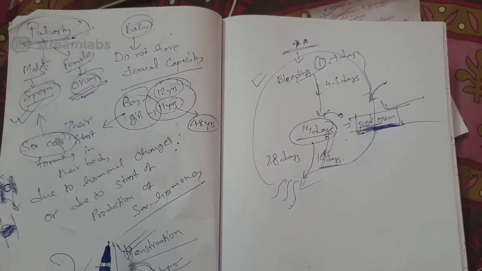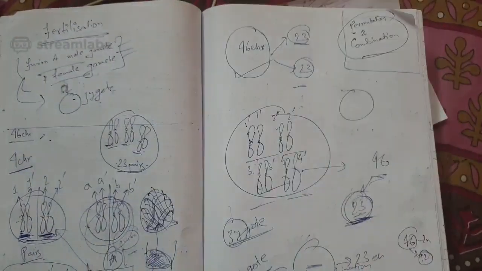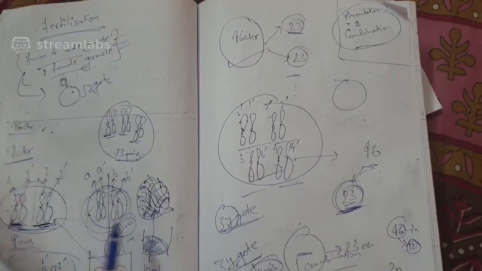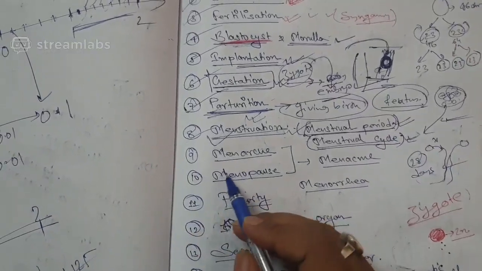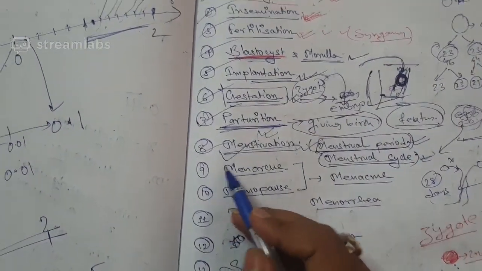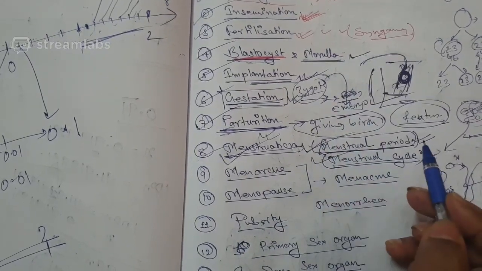I hope that you have understood. I'll tell you what are the factors of delay of menarche. So I hope you have understood what is menstrual period and menstrual cycle.